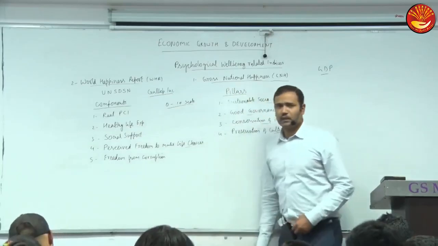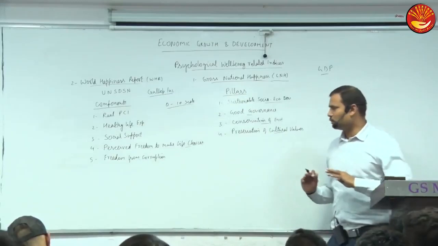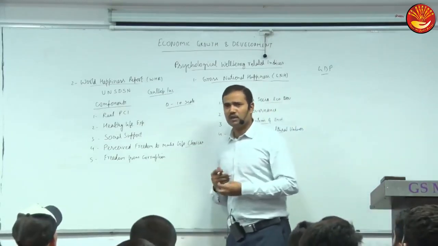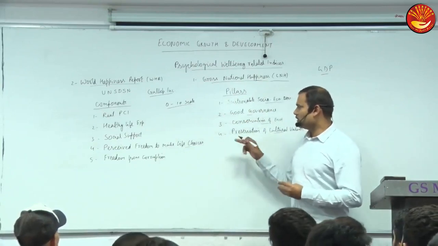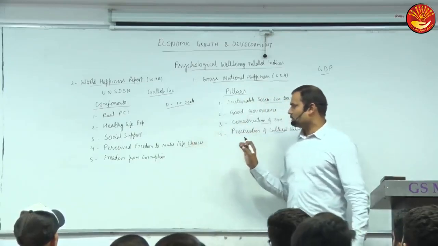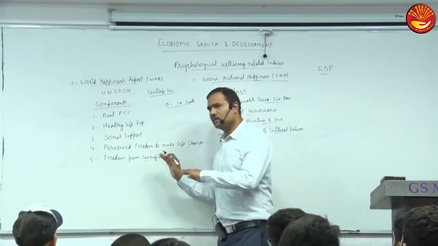Freedom from corruption. So corruption is also important or not? Corruption matters for well-being. If corruption is higher, then obviously it leads to harassment of people, grudges and stress. So it is related to governance actually. Governance is also mentioned, so mainly it is related to governance, though they have mentioned it as corruption.